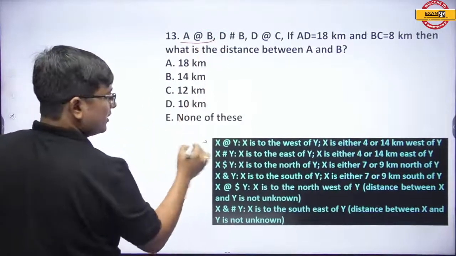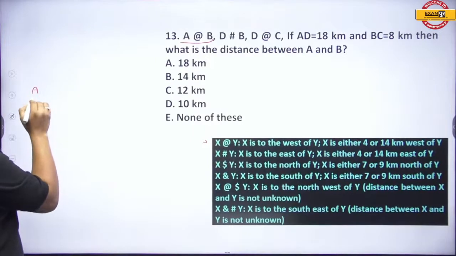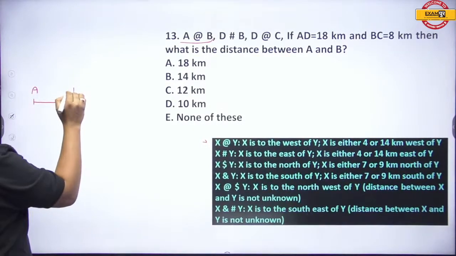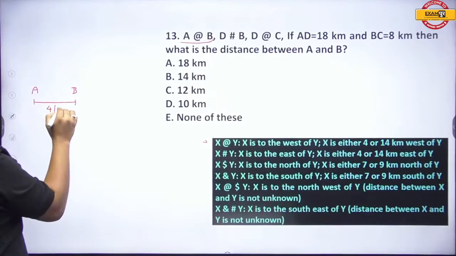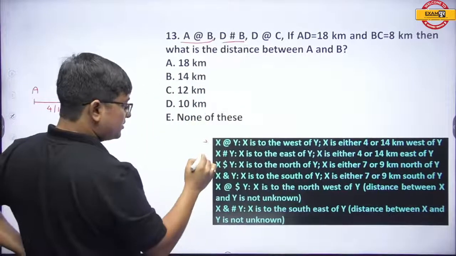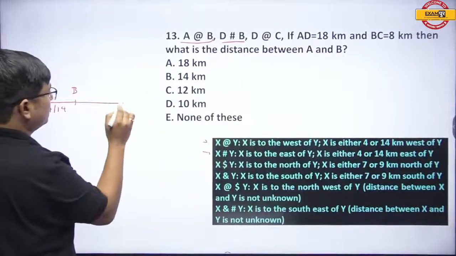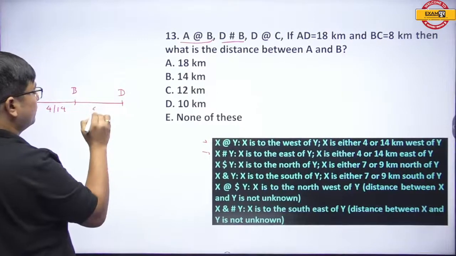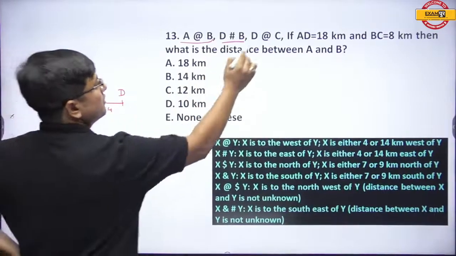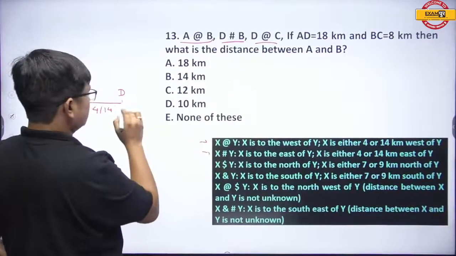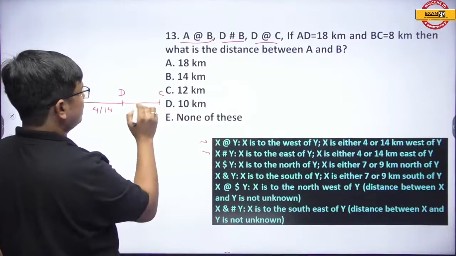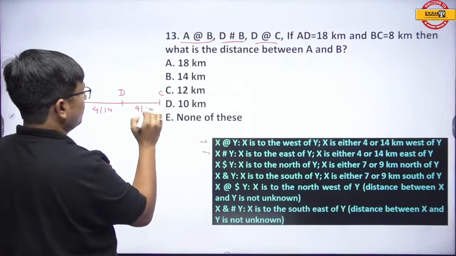A at the rate B means A is west of B. How much west? 4 or 14. D hash B means D is east of B, 4 or 14. D at the rate C means D is west of C, and again 4 or 14.